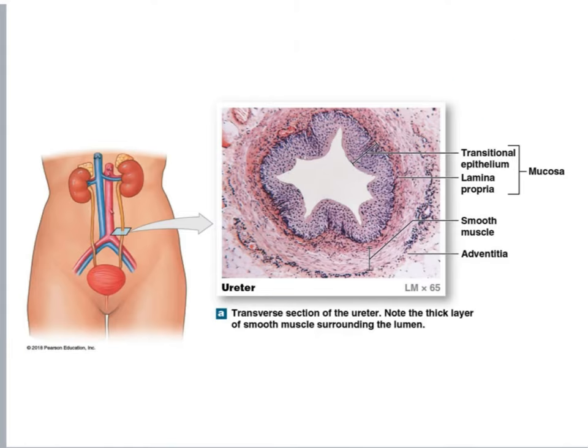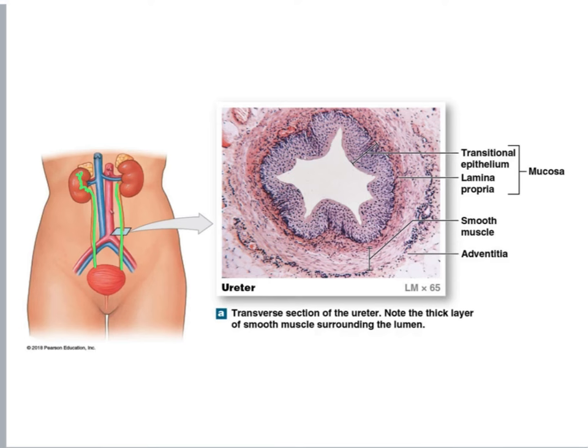Now we know how urine is formed, and after it's formed, it goes into the minor calyx. Then after the minor calyx, it goes into the major calyx, then renal pelvis, and then it goes into the ureter. We have a pair of ureters, which are muscular tubes that originate at the renal pelvis and extend down and connect to the posterior wall of the urinary bladder, where they drain urine into the bladder.